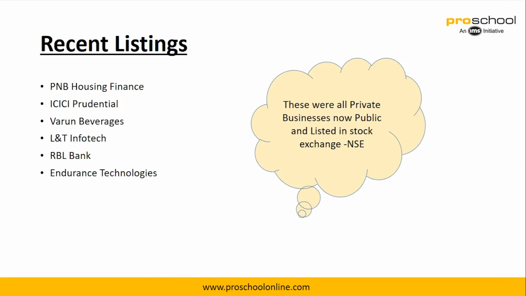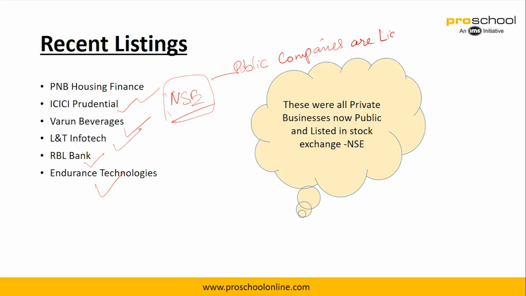The recent listings, where private companies were taken public, are PNB Housing Finance, ICICI Prudential, Varun Beverages, L&T Infotech, and similarly RBL and Endurance Technology. So these companies all got listed on NSE, which is the National Stock Exchange, where all the public companies are listed. So once they are listed, they may change hands.